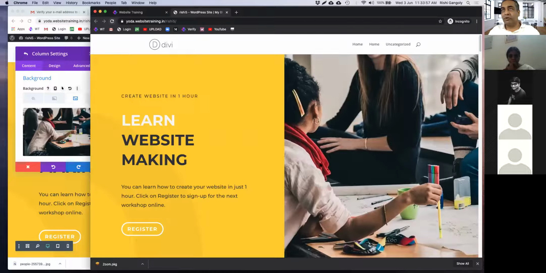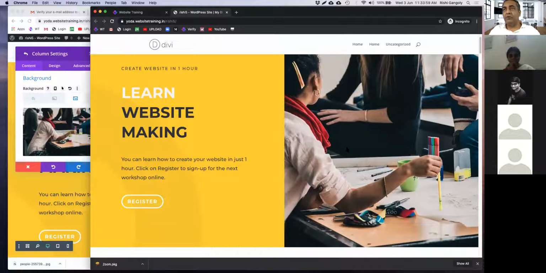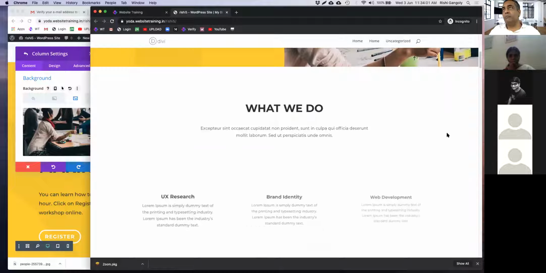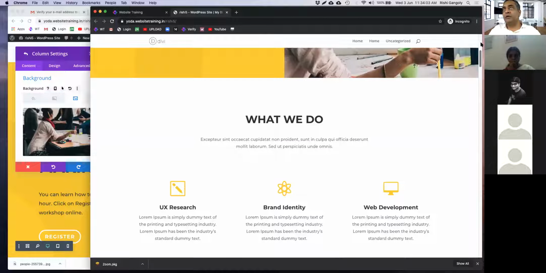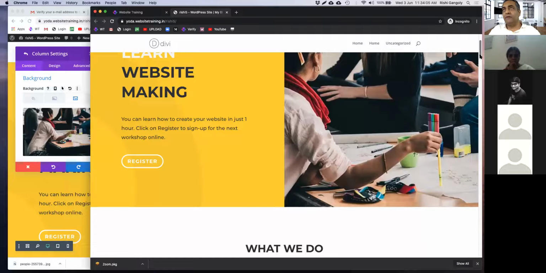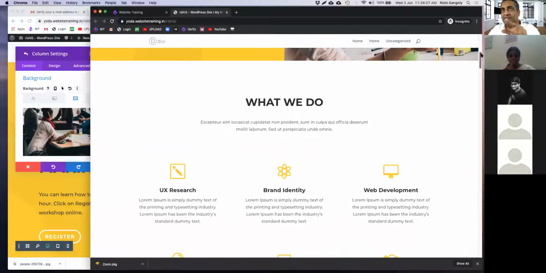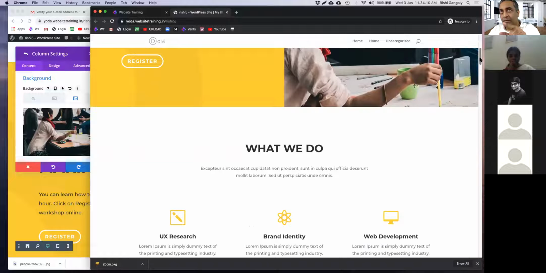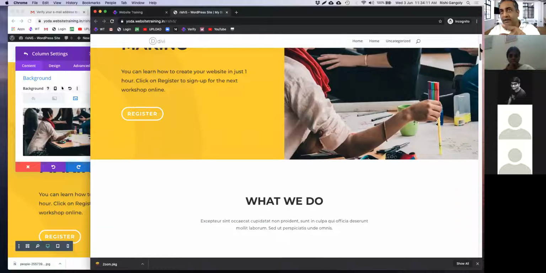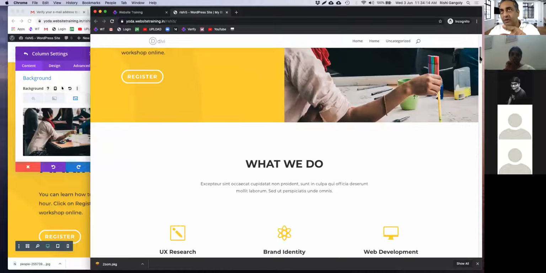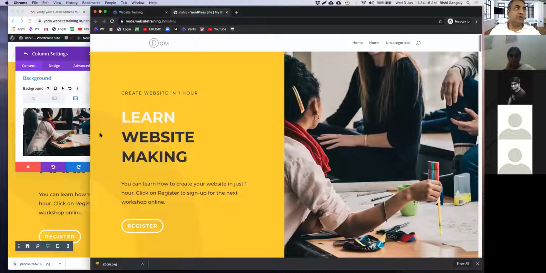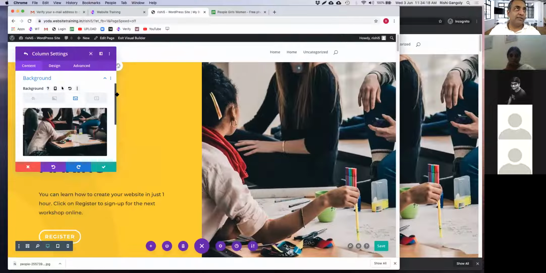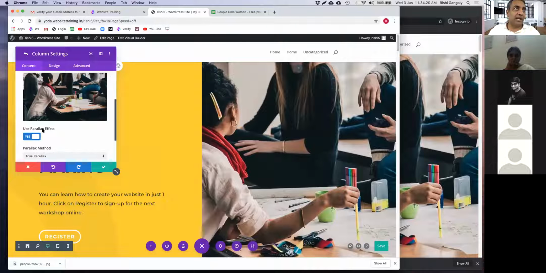So now I've got the new image. Now, if I go down, it actually does a bit of a... I can see the person's hand getting cropped as I scroll down. Can you see that? Her stuff on the table is getting cropped as I scroll up. So this is a feature that this website offers, which is called the parallax effect.